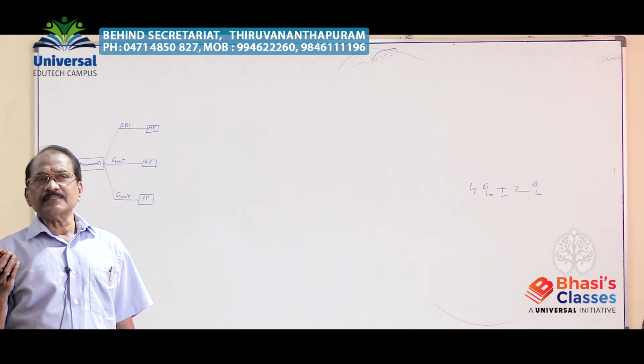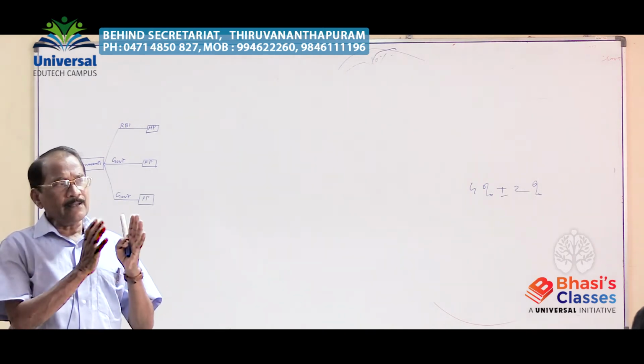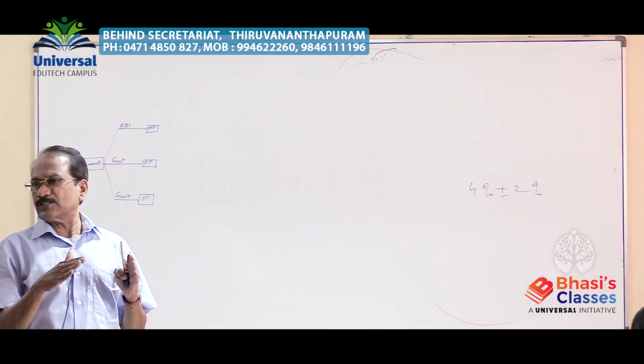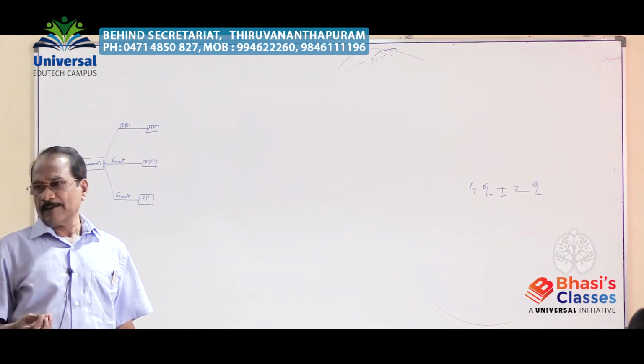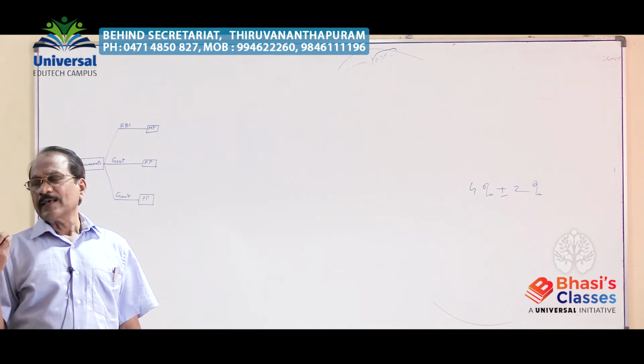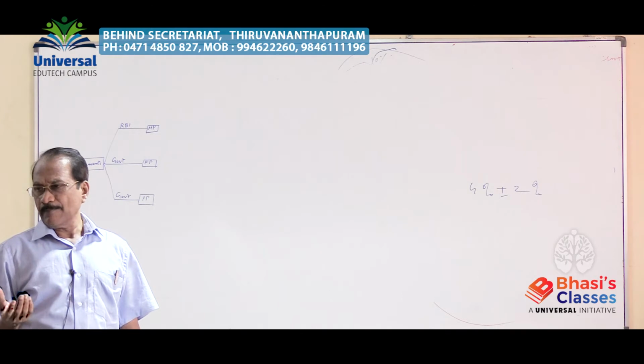Buffer stock is just keeping an excess amount for meeting such occasions. If there is a shortage of essential commodities in the market, it is taken from the buffer stock and distributed.